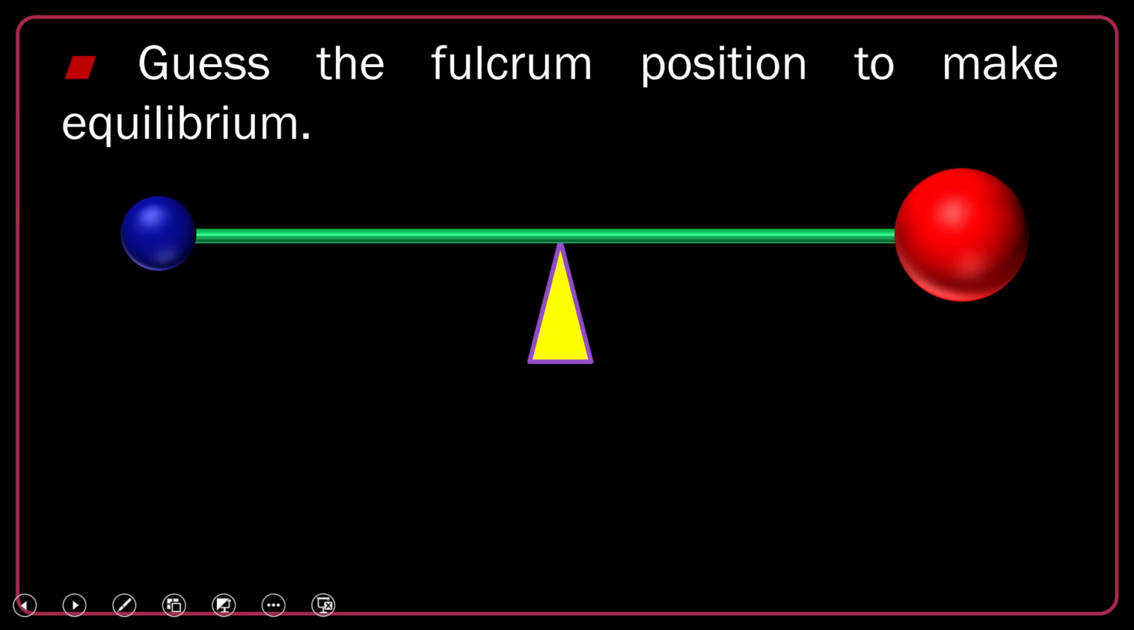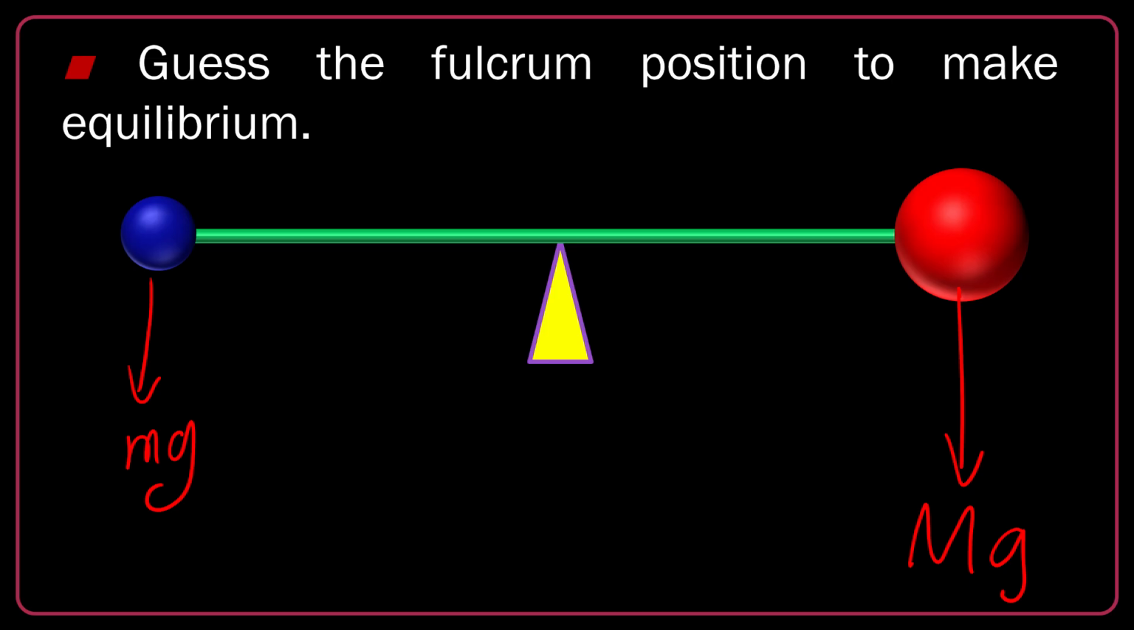Look at this lever. I have two non-equal masses on the ends of this rod, and it's supported by a pivot at the center, okay? Guess the fulcrum, the pivot position, to make the equilibrium. I ask you this question: how can I provide the equilibrium? Because for the time being, I know that if we release this system, here I have a large mg, and here we have a small mg. Let's say this mass is smaller. It's 2 kilograms, I suppose, and this is 10 kilograms, okay?